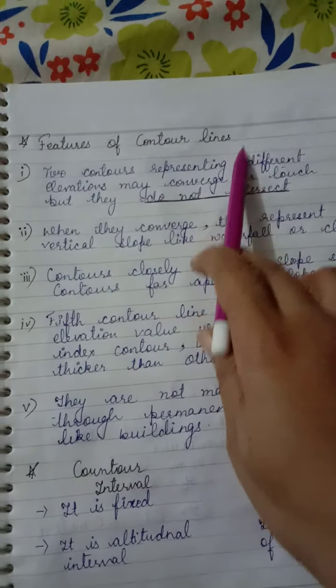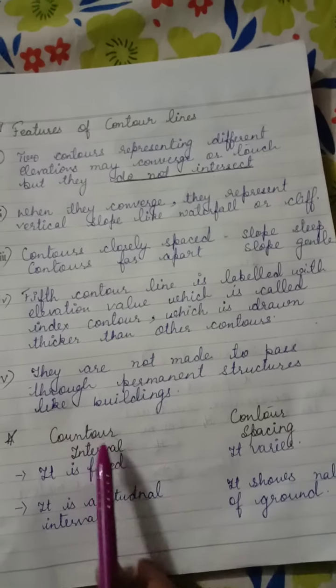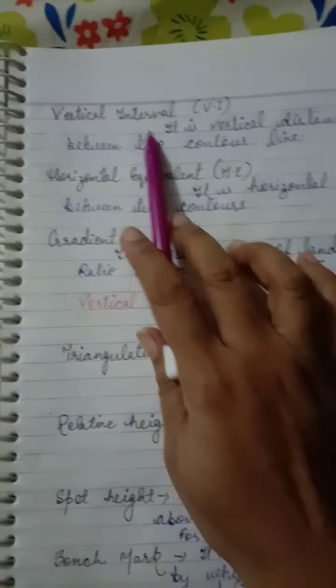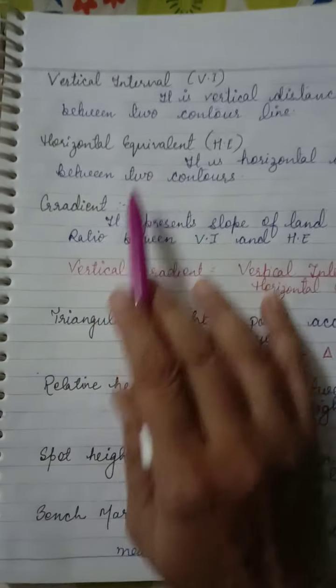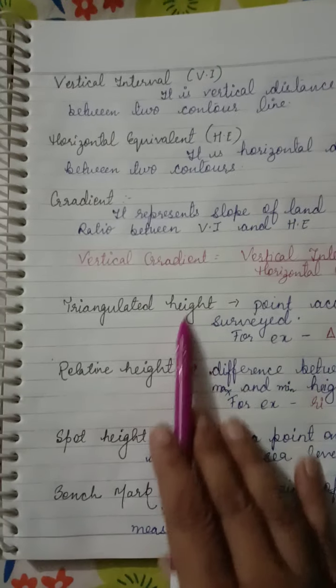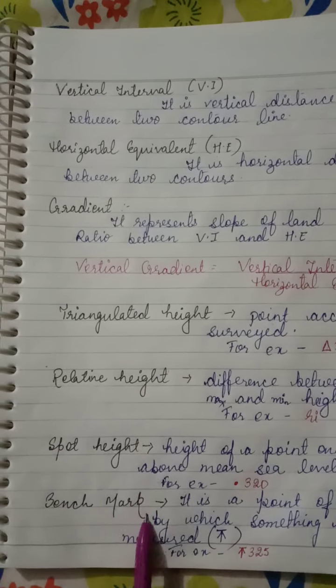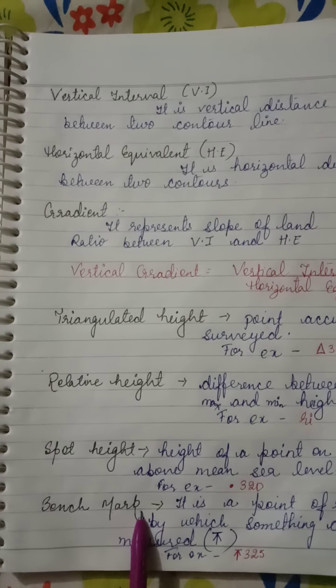So here we have studied about the features of contour lines, the difference between contour interval and contour spacing, and the next one, features of contour, that is contour interval, vertical interval, horizontal equivalent, gradient, triangulated height, relative height, spot height, and benchmark. Okay, that's it for today.